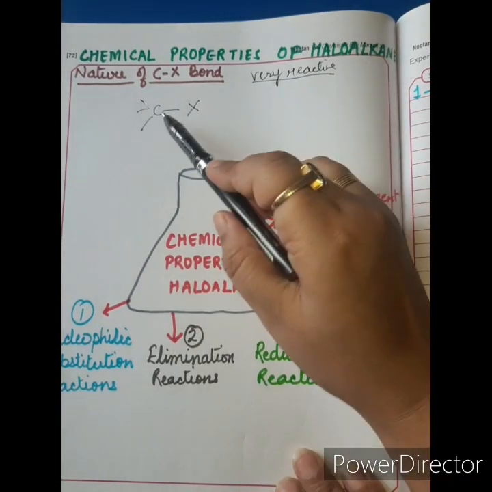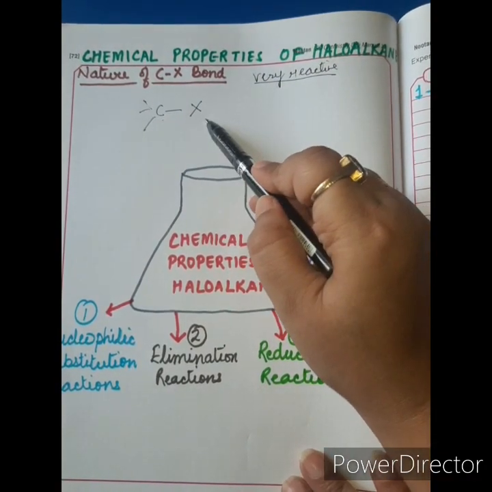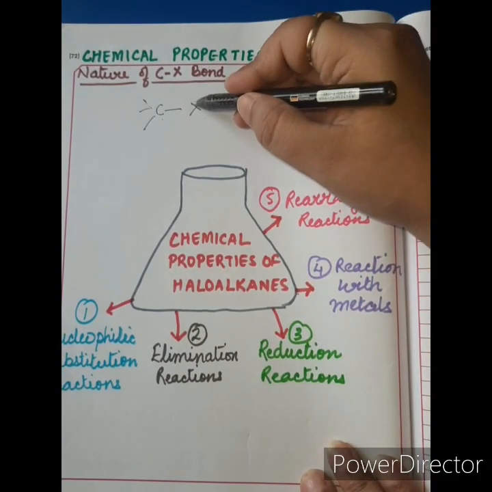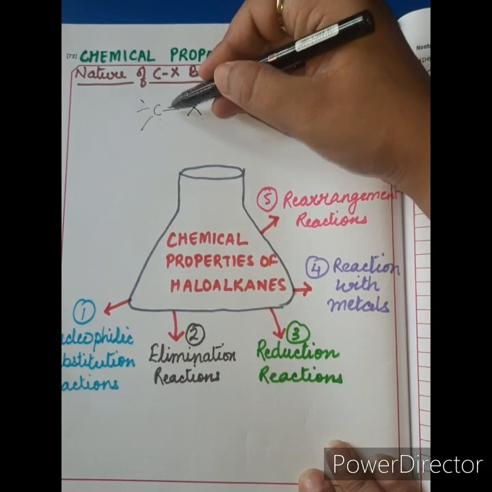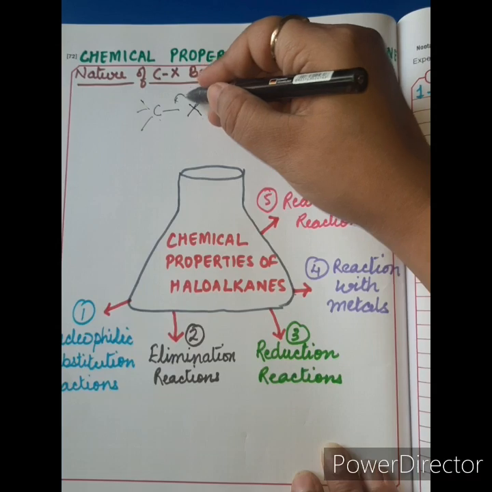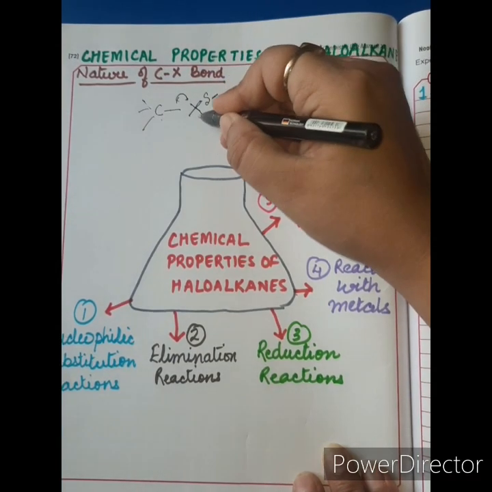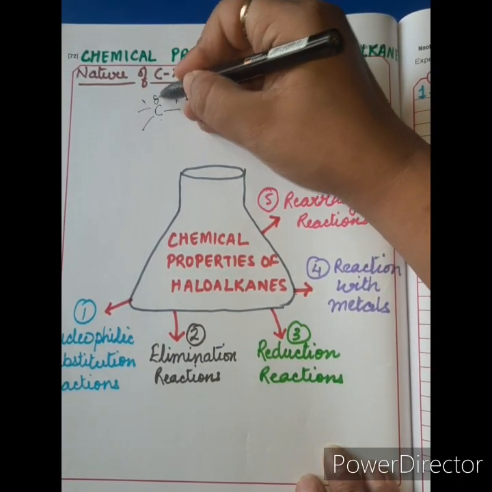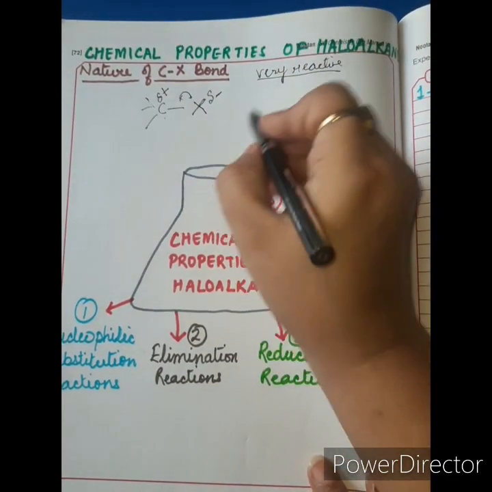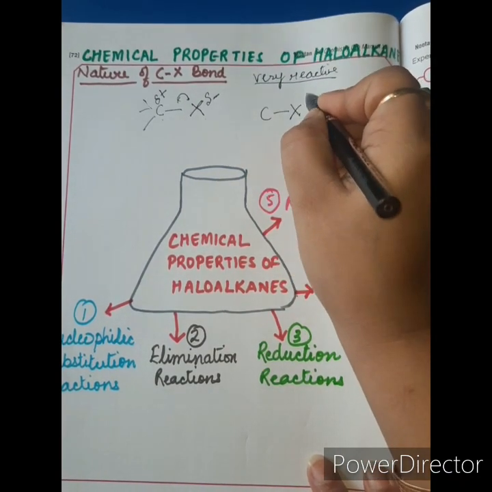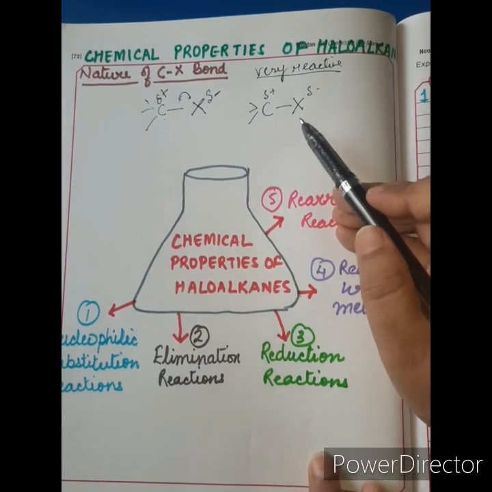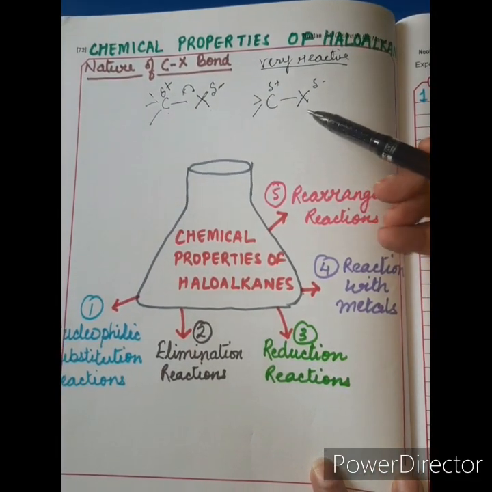Here carbon is attached with the halogen atom, which has very high electronegativity. Due to being highly electronegative, the halogen attracts the shared pair towards itself, giving rise to a partial negative charge on the halogen atom and a partial positive charge on the carbon atom. So due to the development of this polarity in the C-X bond, haloalkanes become a very reactive class of compounds.